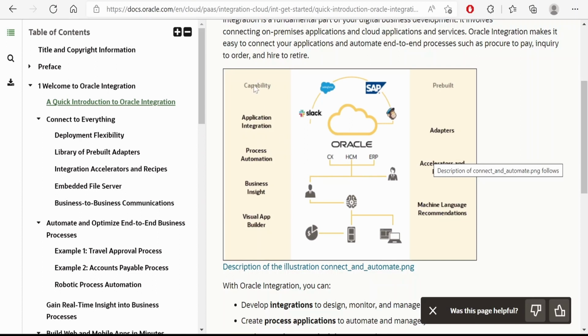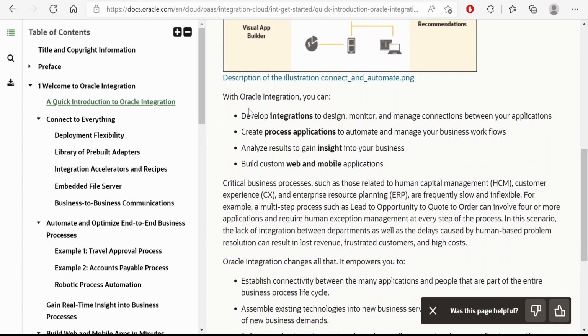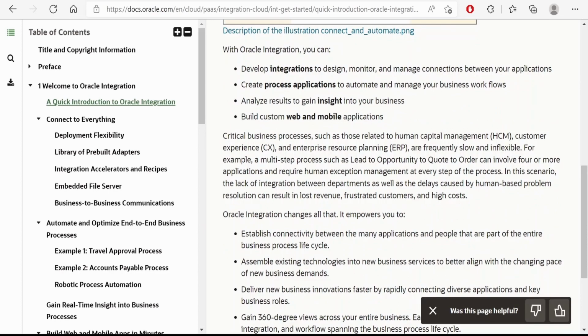On the left-hand side, there are capabilities highlighted. On the right side, there are features like the adapters, accelerators and recipes, machine learning, and language recommendations. So now with Oracle Integration, you can develop integrations, that is, design, monitor, and manage connections between your applications. You can build a process application, that is, automate and manage business workflows. You can analyze the results with the help of insights. You can build custom web and mobile applications with the help of Visual Builder.